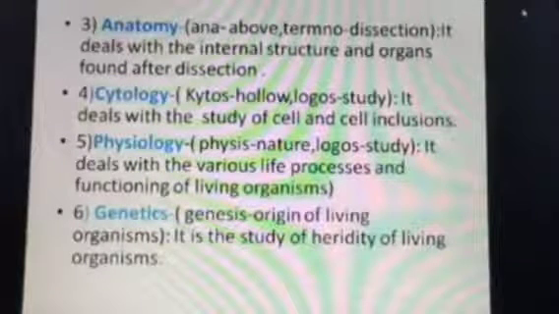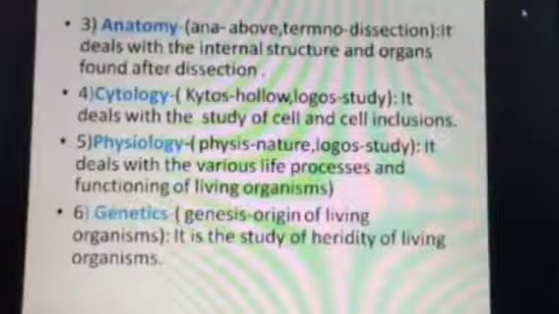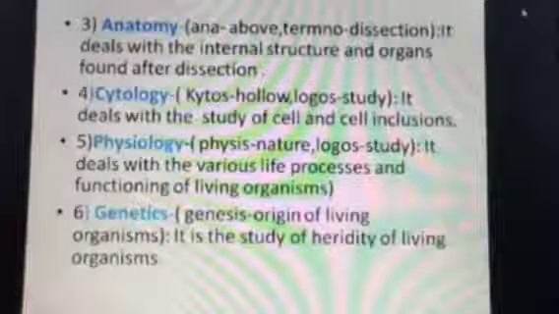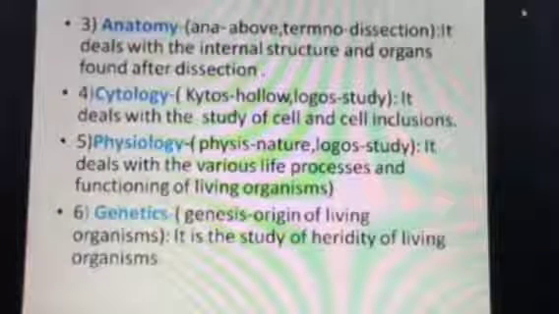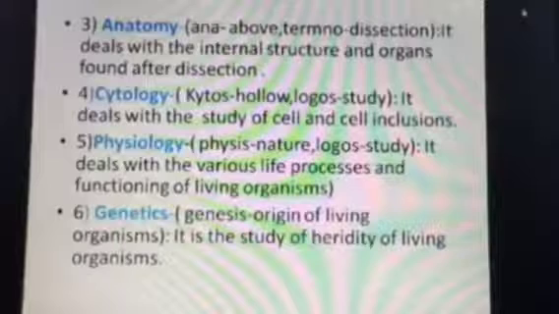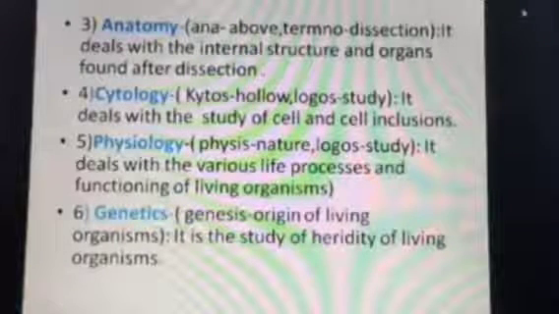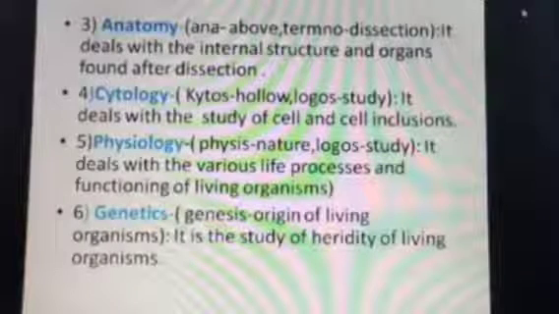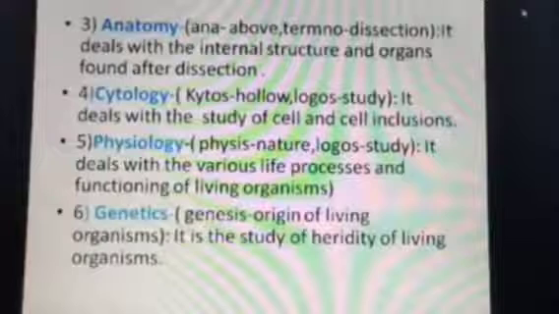Ana means above, tomio means dissection. So anatomy means after dissecting, what we observe within the body of the living organism constitutes anatomy. So let me tell you, if we dissect and cut open the body, then we will be able to see some structures within the body, or the organs within the body.